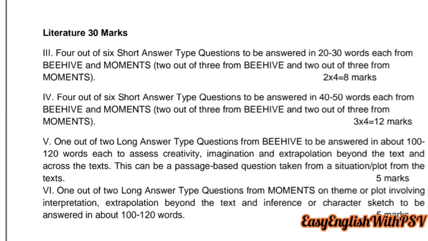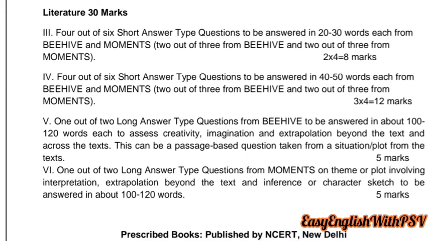Next, remaining 30 marks for literature. Literature 30 marks. What are the questions that are going to be asked from literature? We'll discuss here. For literature, you have question number 3 in part B. 4 out of 6 short answer type questions to be answered in 20 to 30 words, each from Beehive and Moments. Mind it. 2 from Beehive